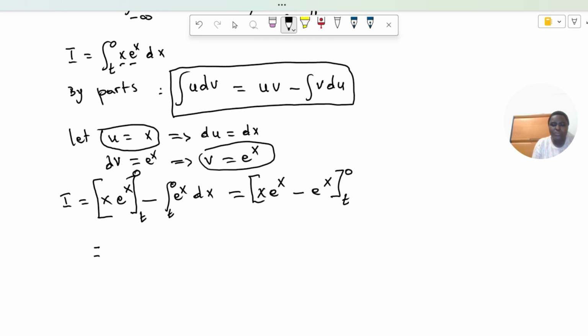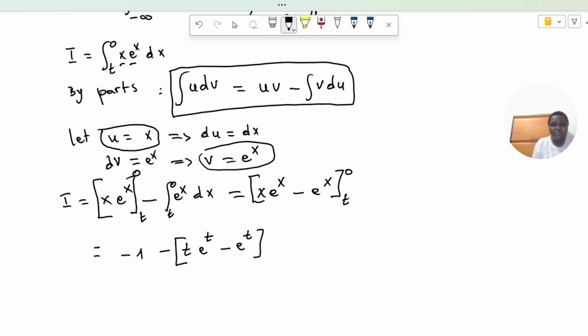So this is equal to, when I replace x by 0, we will get 0 times e power 0. E power 0 is 1, so we will get minus 1. Then minus, if we replace by t, we will have t times e power t minus e power t.